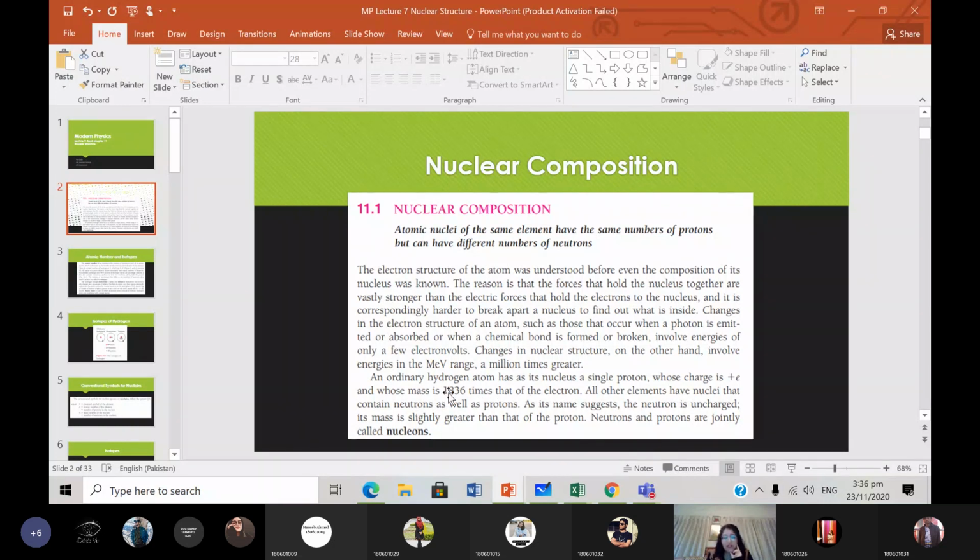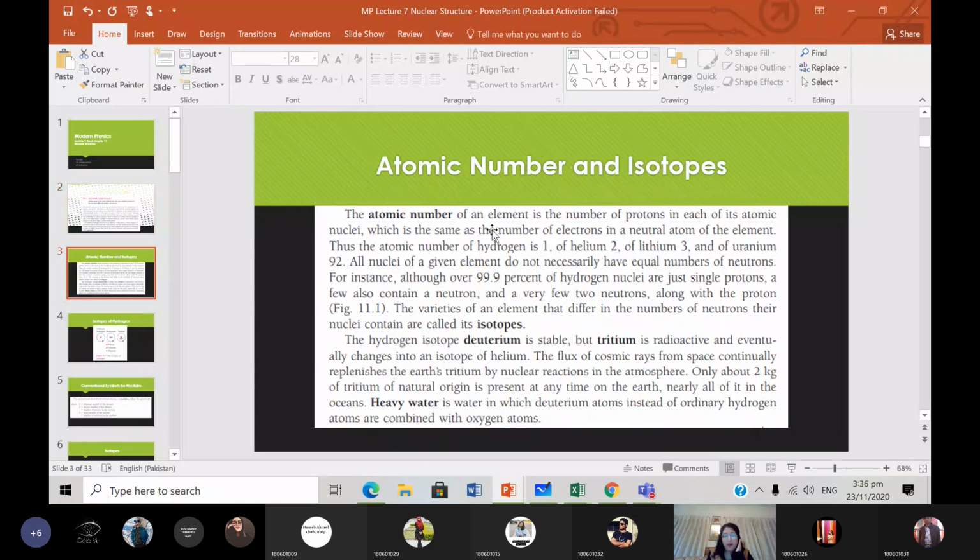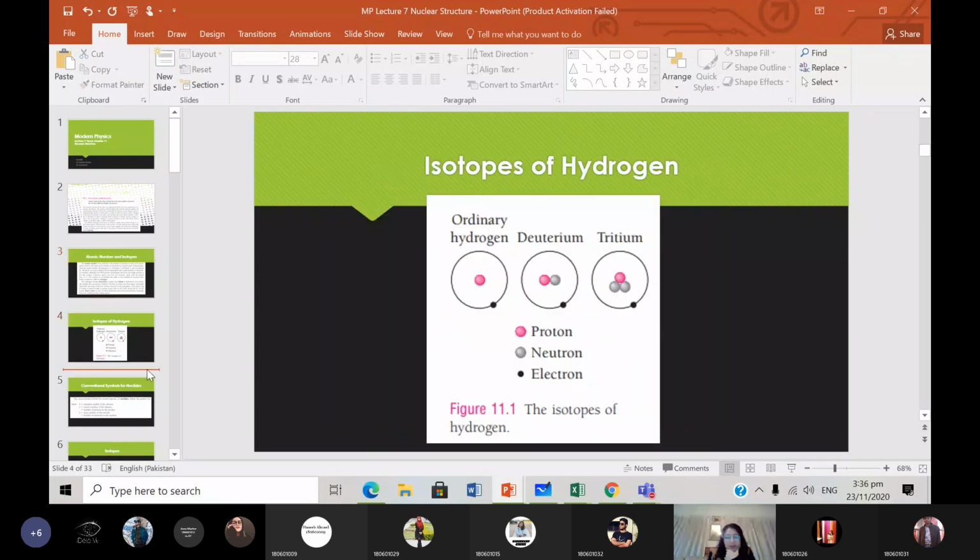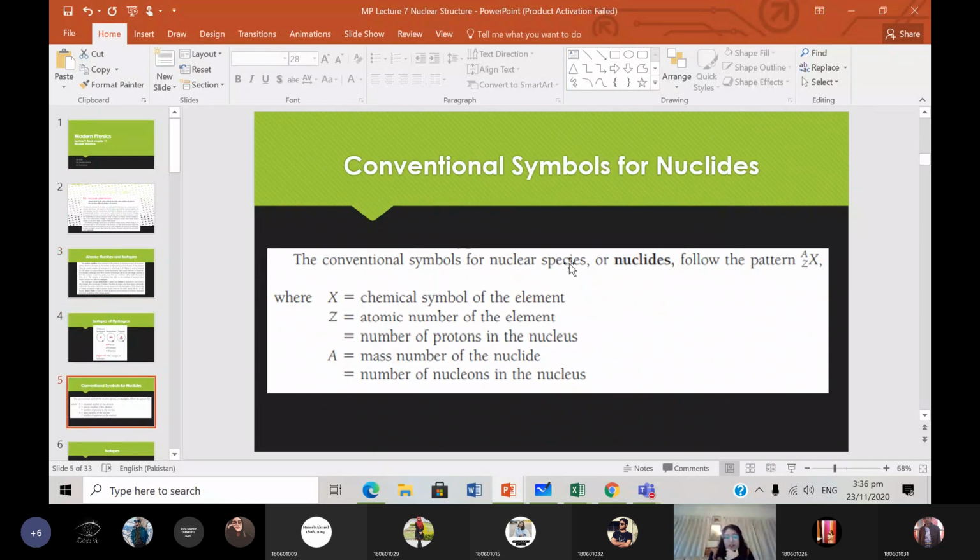The mass of the electron is 1836 times less than that of a proton, okay? So now we have the atomic number of an element is the number of protons in each of its atomic nuclei, okay? So what do we mean by atomic number, and how can we relate it to the symbols of an atom? The conventional symbol for nuclear species or nuclides goes by A, Z, and X, okay?